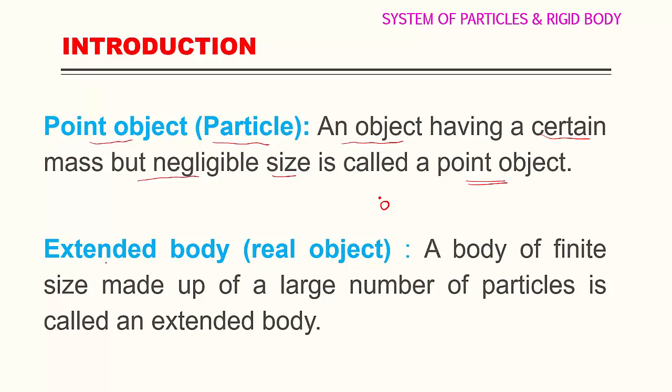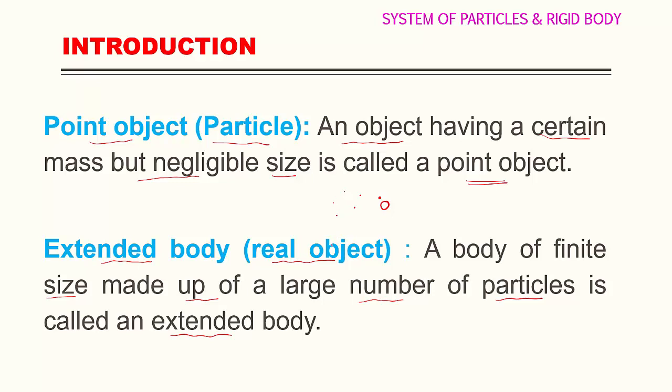Then go for extended body, or it is also called a real object. A body of finite size made up of a large number of particles. This is called an extended body. Point object or a particle means it is very small in size, negligible size. Its size is neglected. So this is a point object, right? So these are point objects. But extended body or real object means what? This is having a finite size.